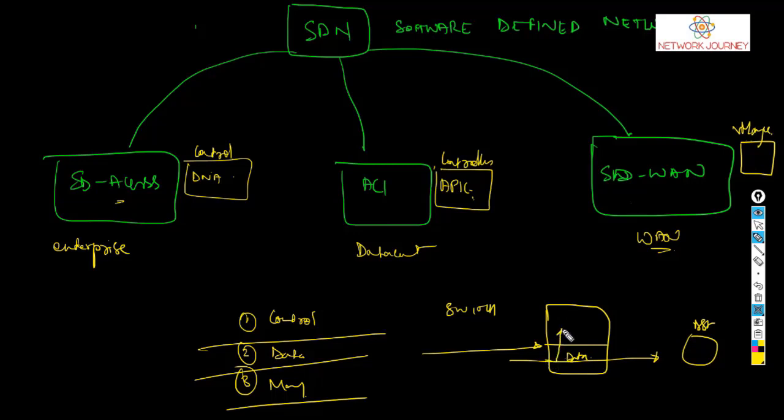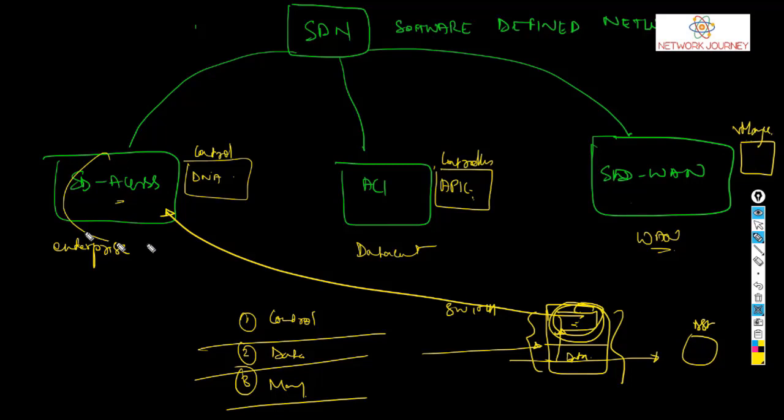The data plane will send it to the control plane. Now let's say you take this control plane out of these individual boxes and you are controlling it by sitting on the top. Your boxes are still there, serving the data plane, but you have taken the control plane out and separated it.